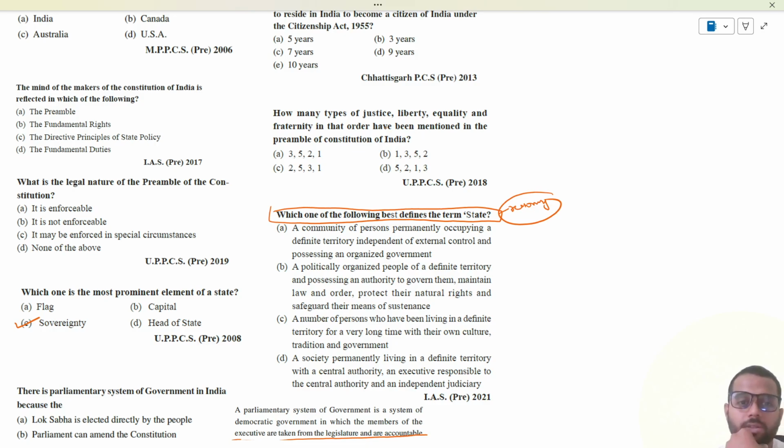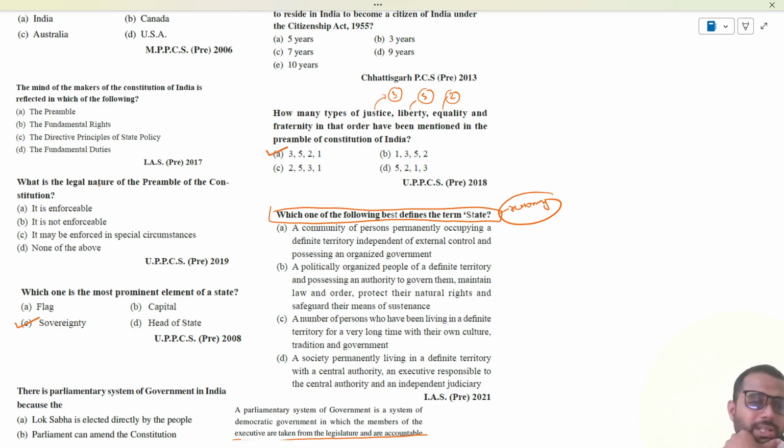Then, how many types of justice, liberty, equality, and fraternity, in order, have been mentioned in the preamble of the Constitution? How many types of justice? Justice: social, economic, and political, three types. Liberty of thought, expression, belief, faith, and worship, five types. Equality of status and opportunity, two types. And fraternity. So three, five, two, one would be the answer.